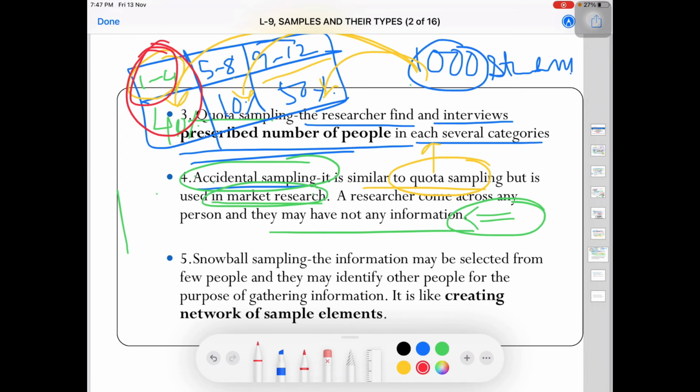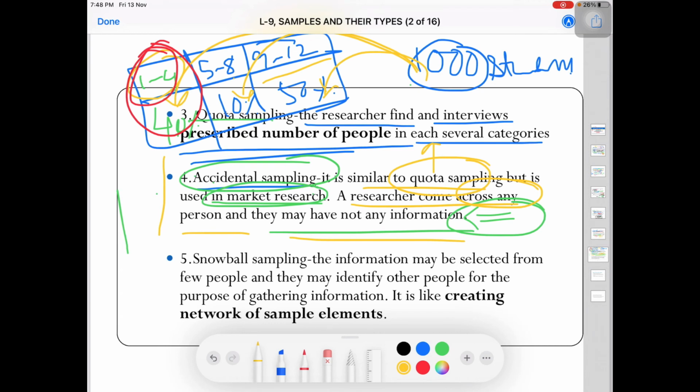The next one is accidental sampling. As I have told you, it is similar to quota sampling and it is done in market research. A researcher can come across any person, and that person may not have any information. So under this also it is non-probability because it is very accidental. If I am in the market and my intention is to draw the sample, I will do it with my own purpose.